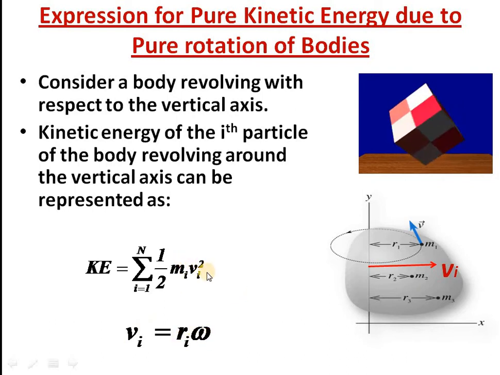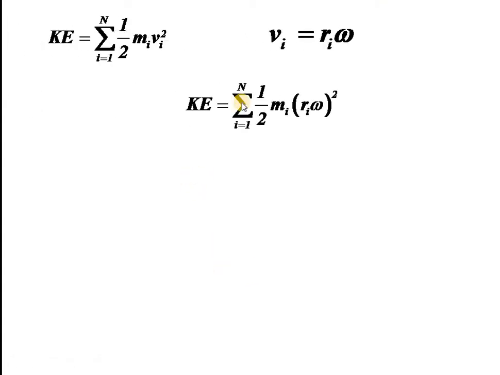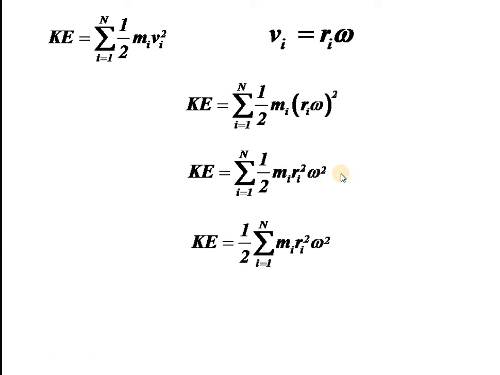So we can replace vi² here. We get the summation of mi, replacing vi with ri omega, so (ri omega)². That will give you half mi ri² omega². And omega is a constant quantity for all the particles. Irrespective of the particle, omega will be constant, so you can take it outside.